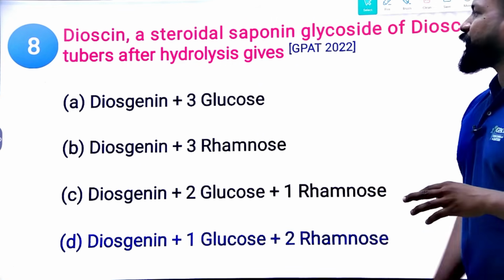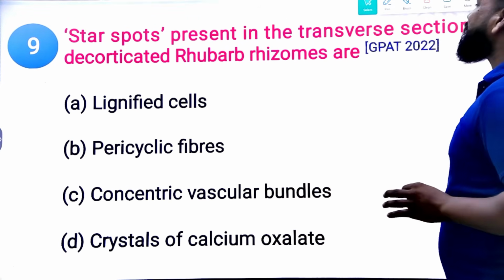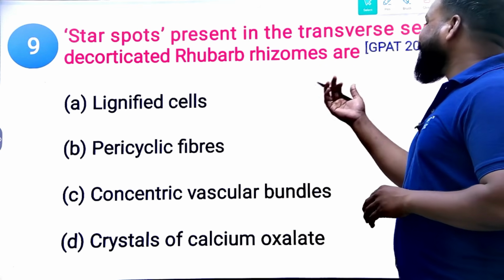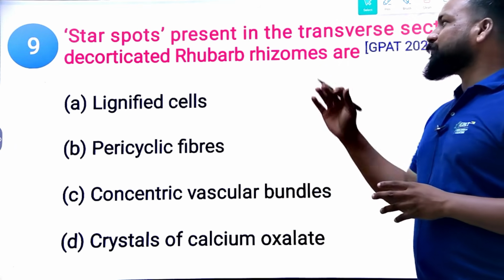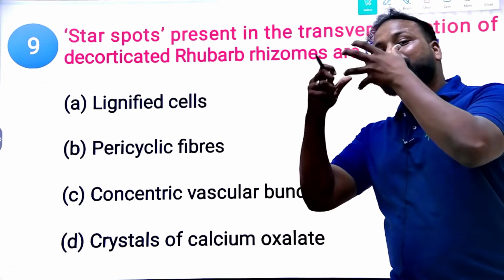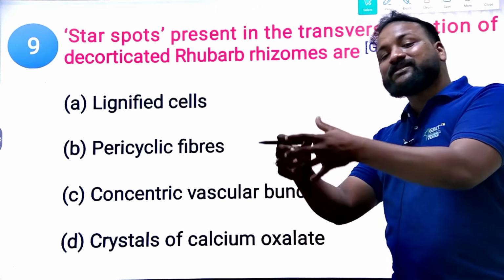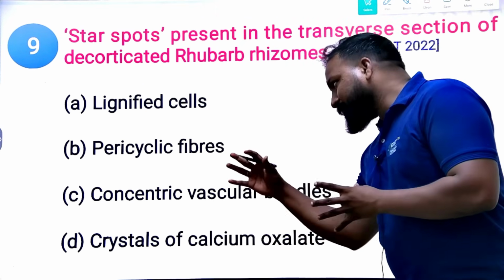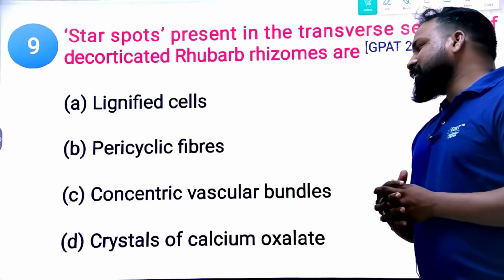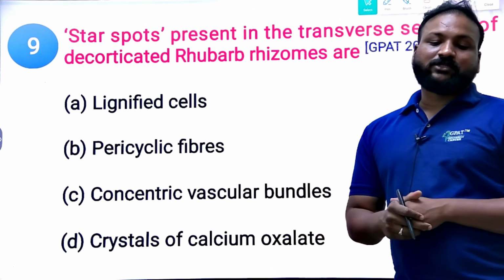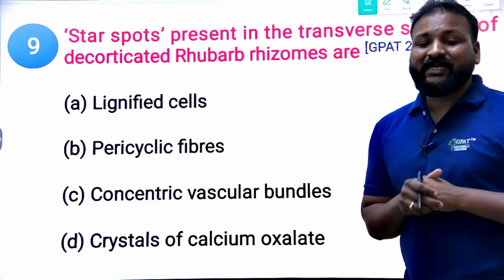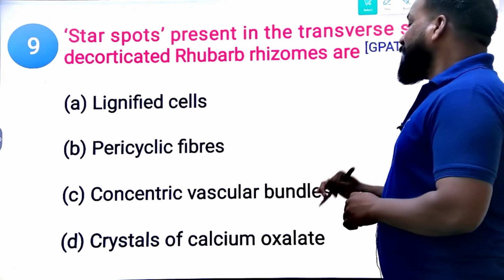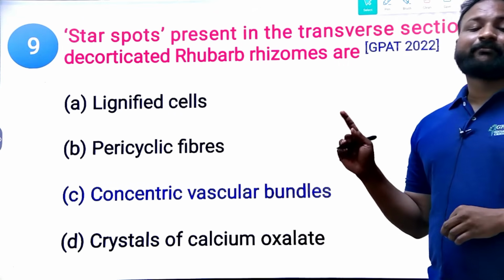Yes, 2022 question. Next, star spots present in the transverse section of decorticated rhubarb rhizomes are: lignified cells, pericyclic fibers, concentric vascular bundles, or crystals of calcium oxalate. What is the right answer? We know already, right? Because these questions have already been repeated.